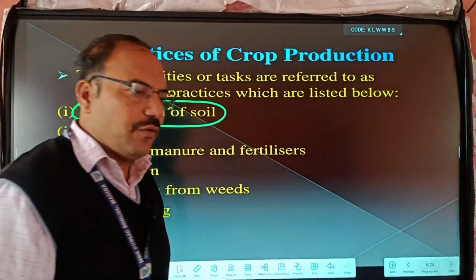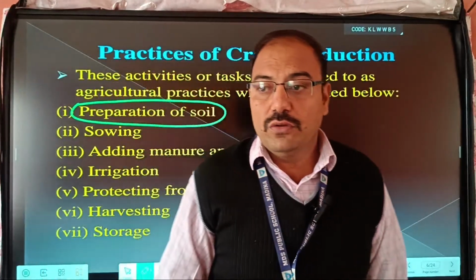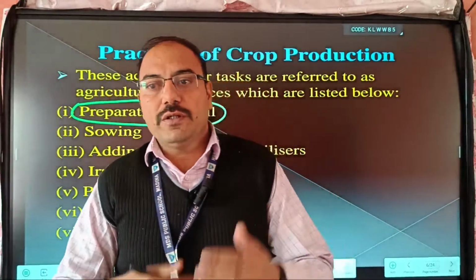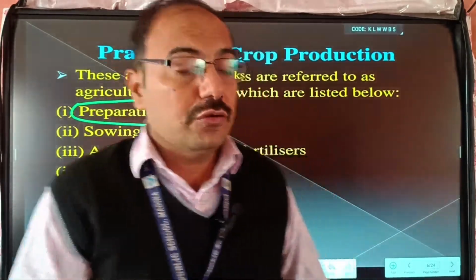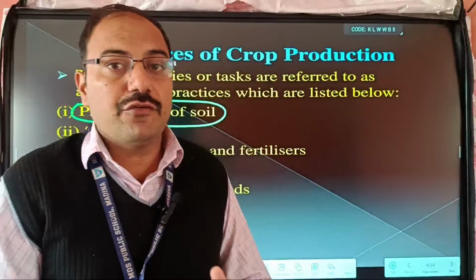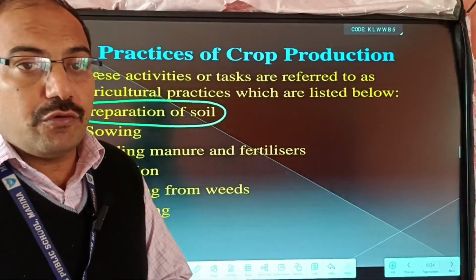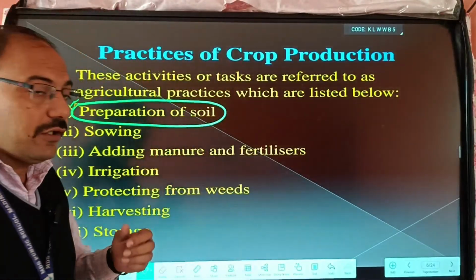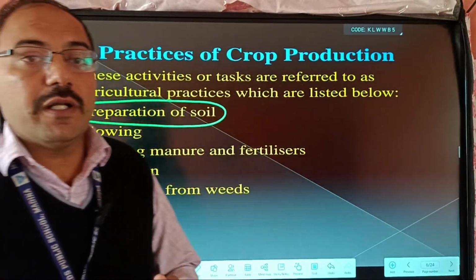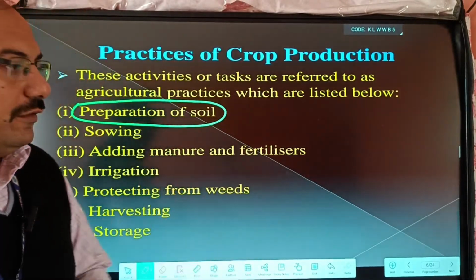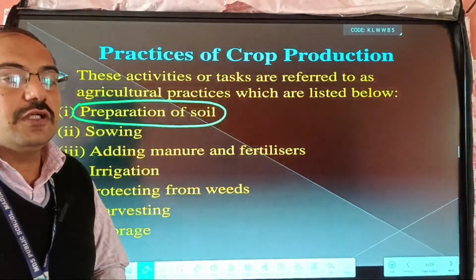Sometimes the soil is very hard, and due to continuous growing of crops, the soil needs some nutrients like nitrogen and phosphorus. By continuation of crops, the fertility of the soil decreases and the hardness of the soil also increases.